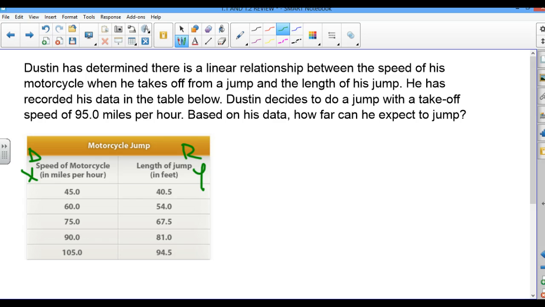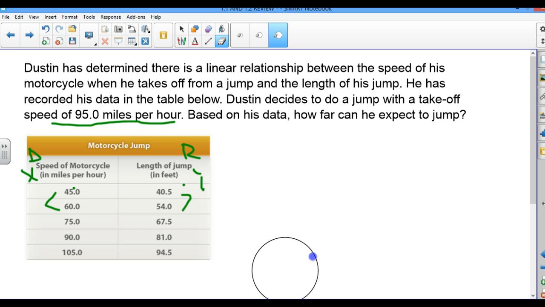So I have to read the whole question. We're looking for how far you can expect to jump. The question is a little ambiguous, so let's read the whole thing. Dustin has determined there is a linear relationship between the speed of his motorcycle when he takes off from a jump and the length of his jump. He has recorded his data in the table below. Dustin decides to do a jump with a takeoff speed of 95. So my takeoff speed is going to be 95 miles per hour. Based on this data, how far can he expect to jump?